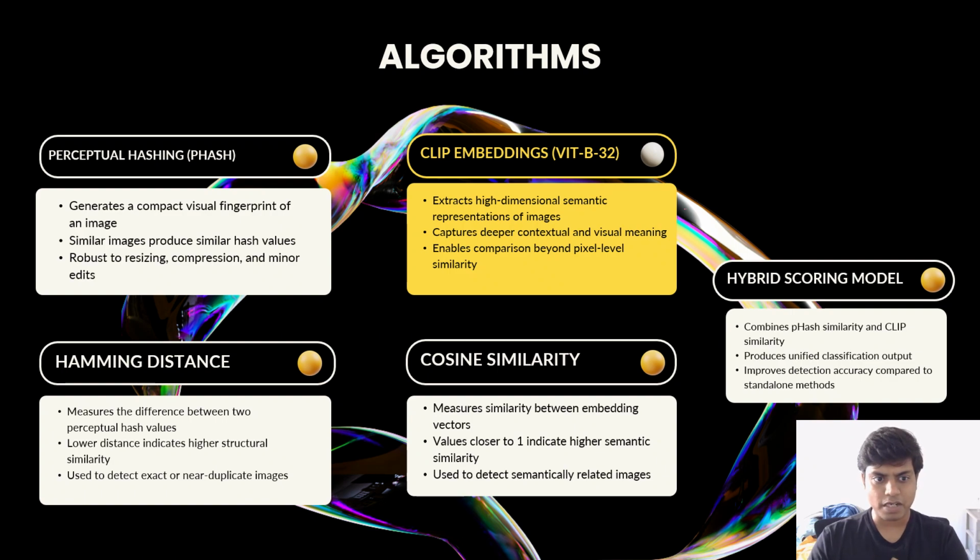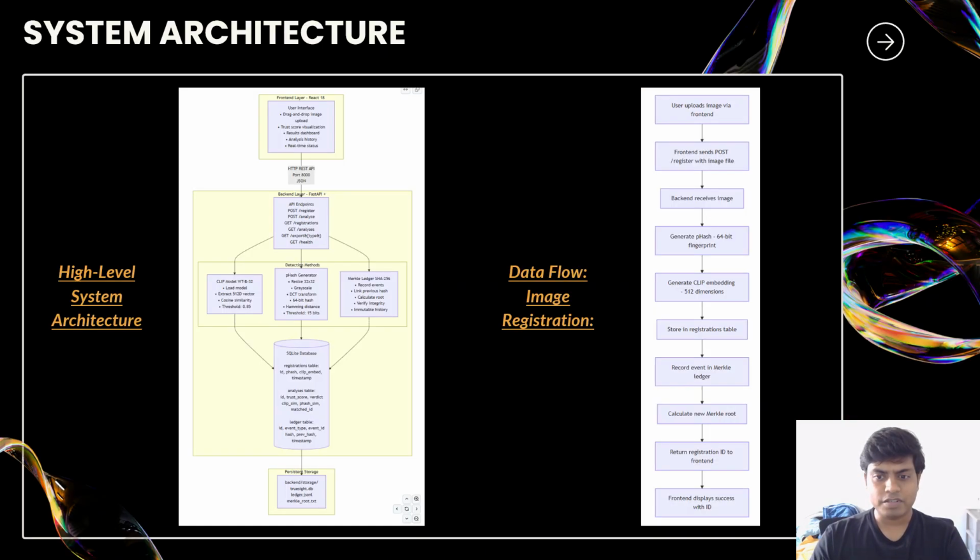Perceptual hashing basically generates a visual fingerprint of an image. Let's say it converts the image into binary form. In Sprint 1, we'll be covering only perceptual hashing. So this is our system architecture. As we can see, we have a front end, back end, and persistent storage.